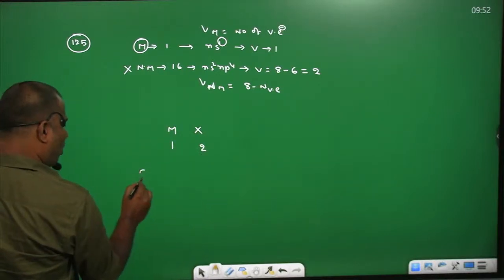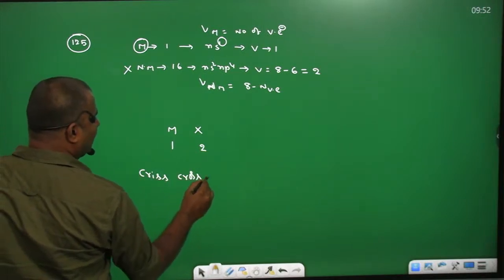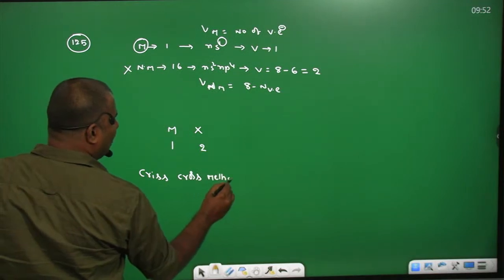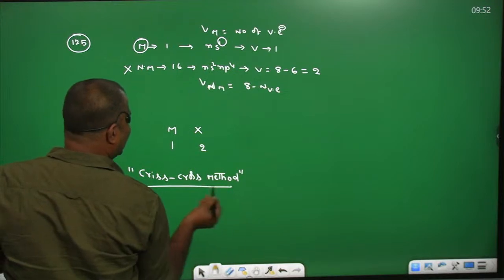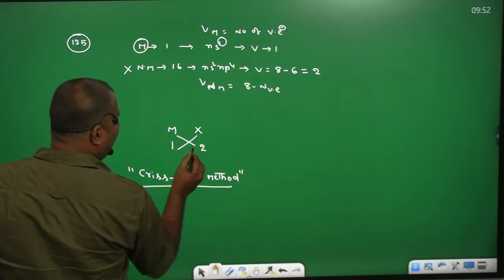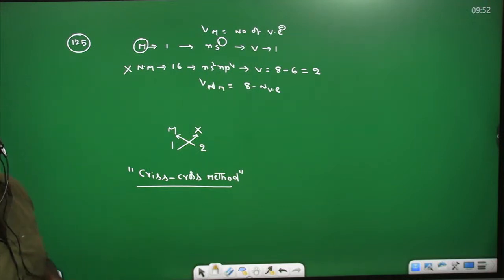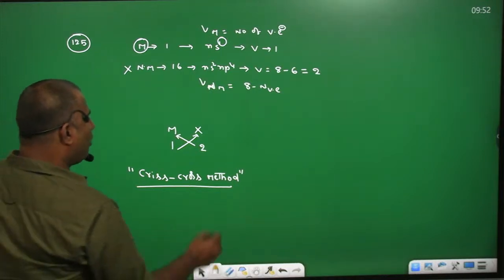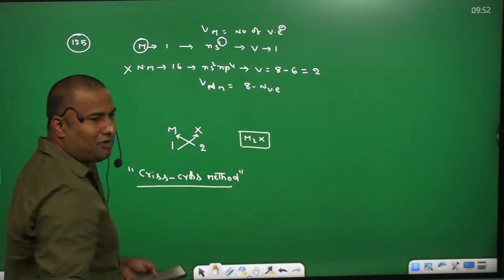From a method called the crisscross method. What is that? If you need to write the molecular formula of any compound, you can use the crisscross method. That means you need to cross multiply with respect to their valencies so that you can find the formula of the compound. So we write M2X. This is the molecular formula.